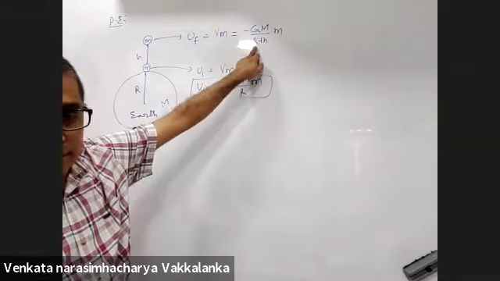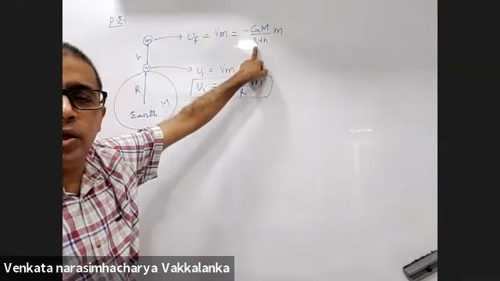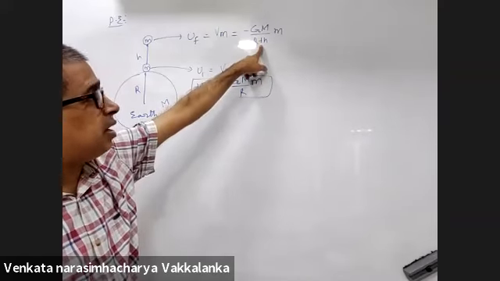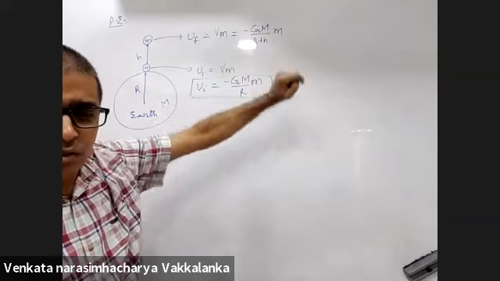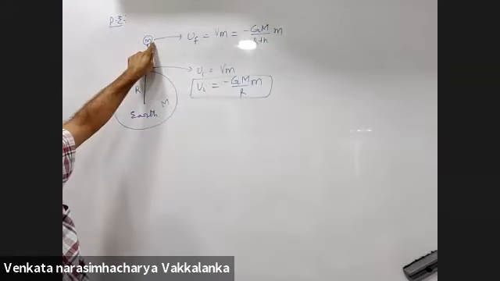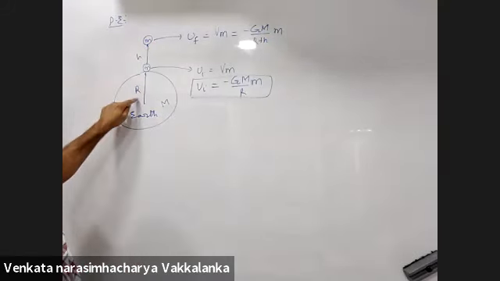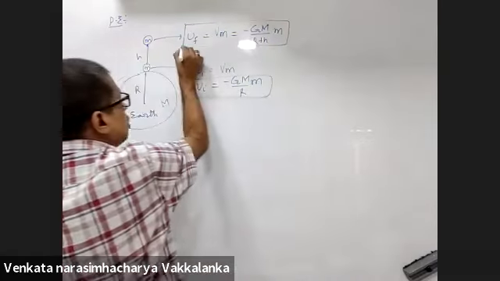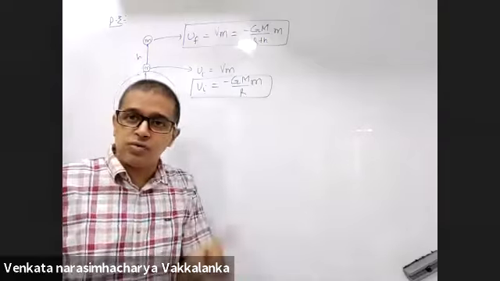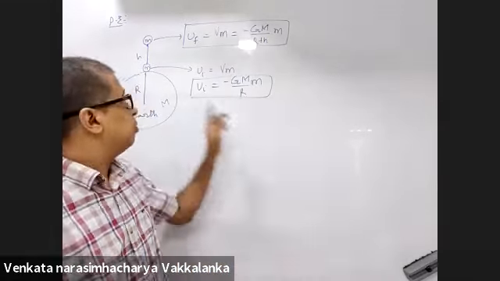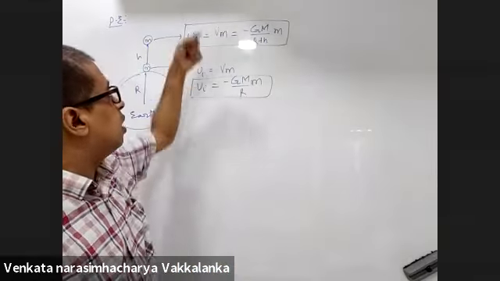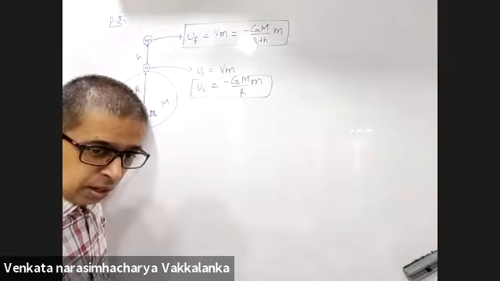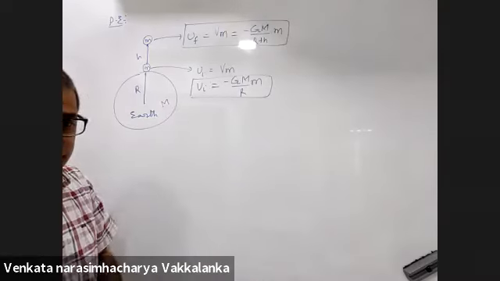This is R. If because of the glare you are unable to see this, this is capital R minus G capital M by R plus H into small m. Obviously, that's the potential here. Small r is R plus H. Yes or no? Yes, sir. You are convinced, all of you. Potential into mass is potential energy. Now, potential due to solid sphere outside will be in such a way such that whole of the mass appears to be concentrated at the center.